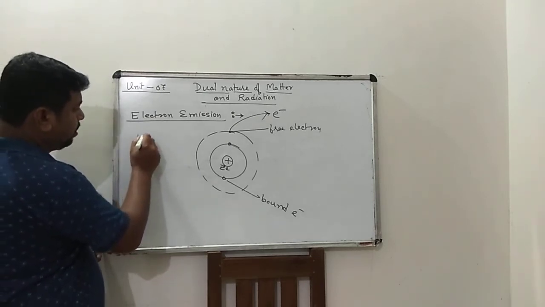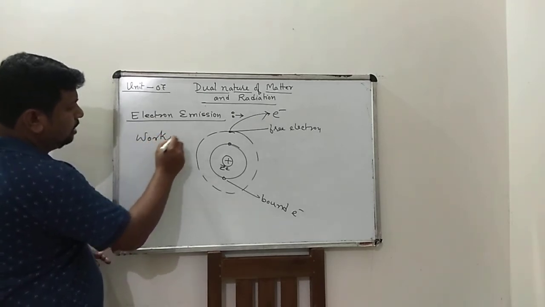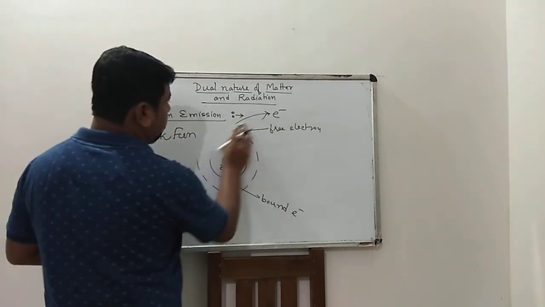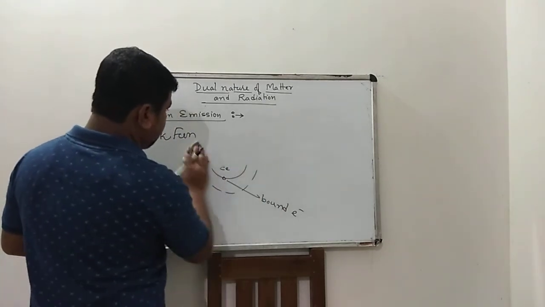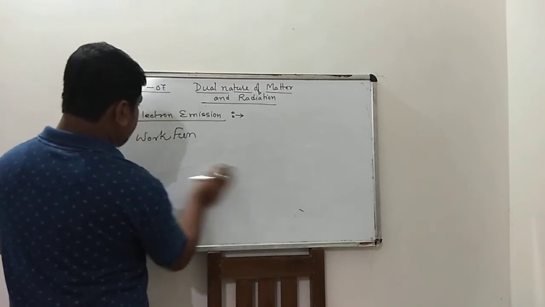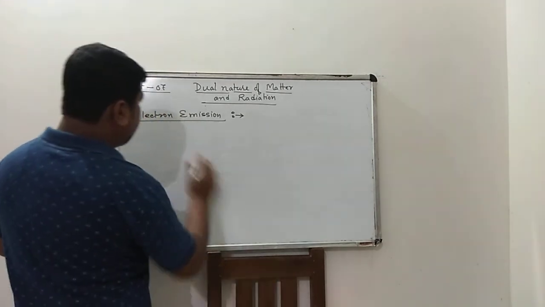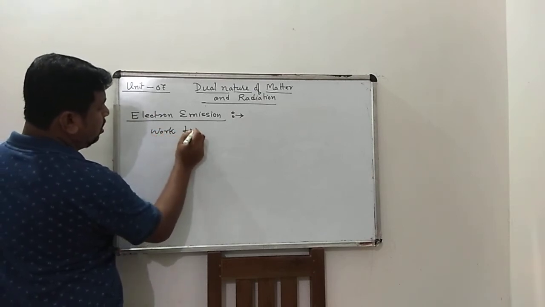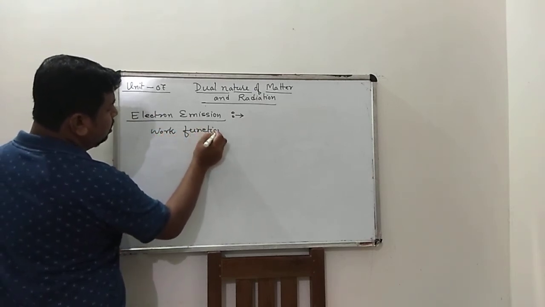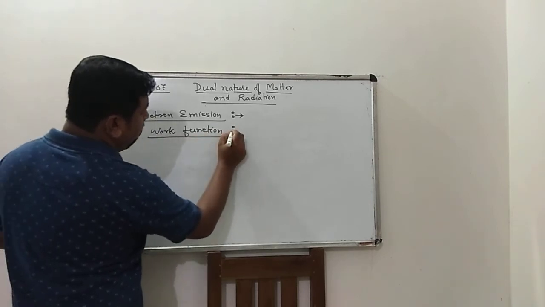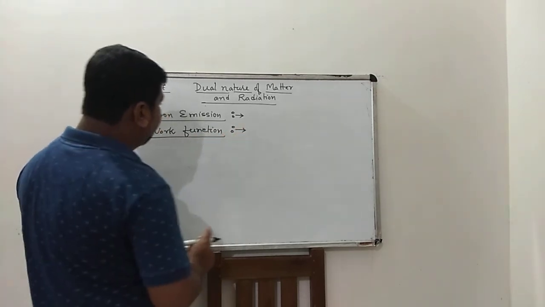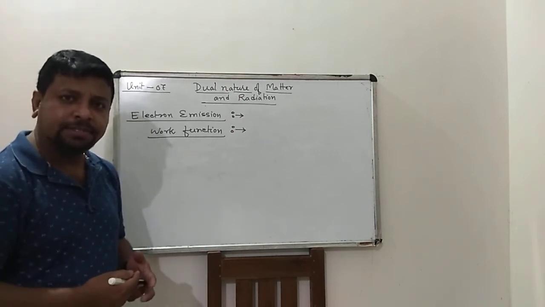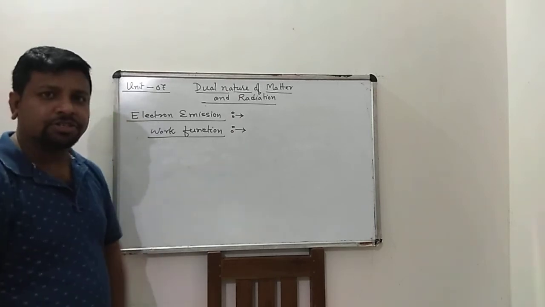So what is work function? The minimum amount of energy required to eject the electron from the metallic surface is known as work function.